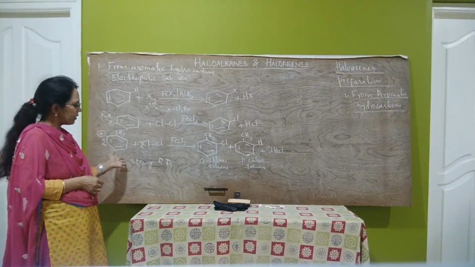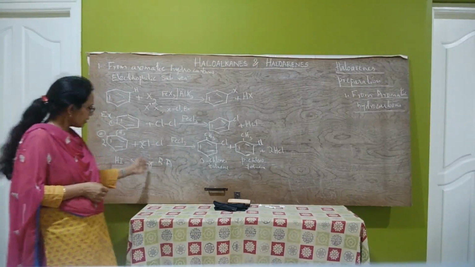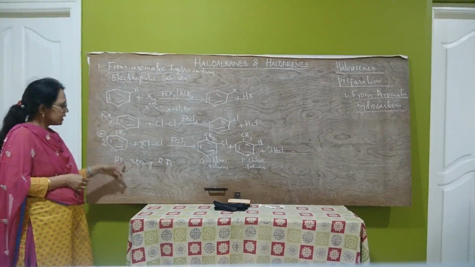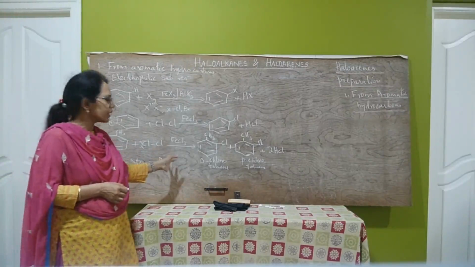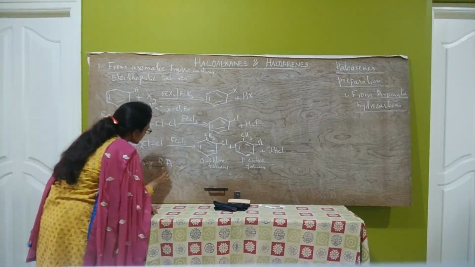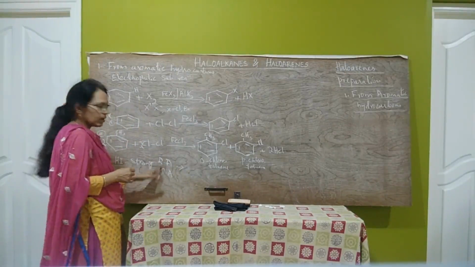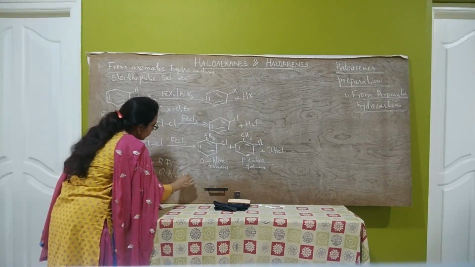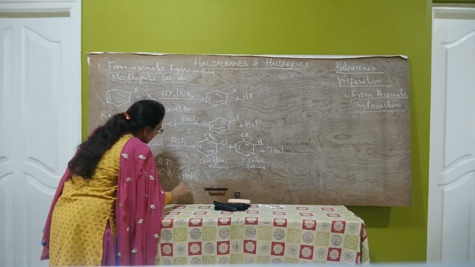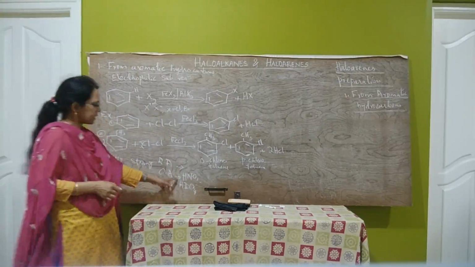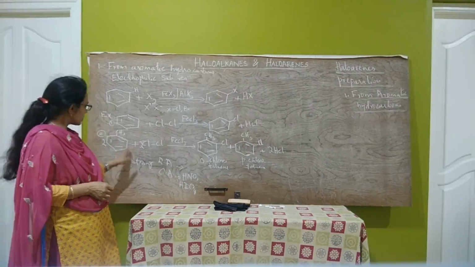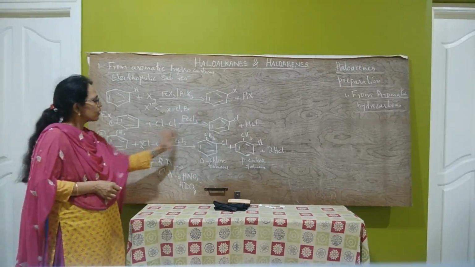So, in order to proceed, the iodination of aromatic hydrocarbons is carried out using a strong oxidizing agent like HNO3, nitric acid, or HIO4, periodic acid.